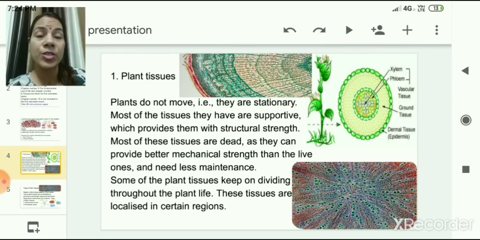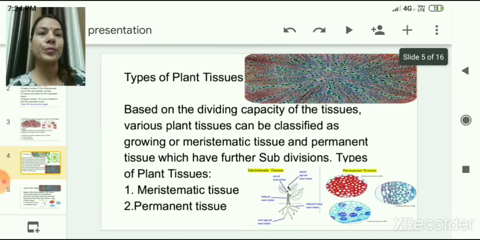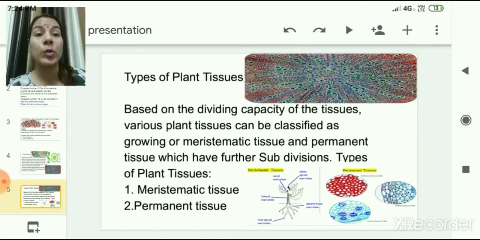What are these areas, children? Yes, we have already studied, so you should be able to answer this. Root tip and shoot tip. So what are the special tissues which are present there? It is meristematic tissues. So now let us discuss about the types of plant tissues.